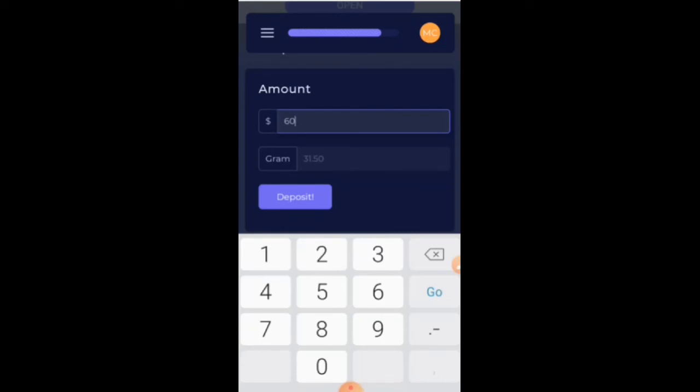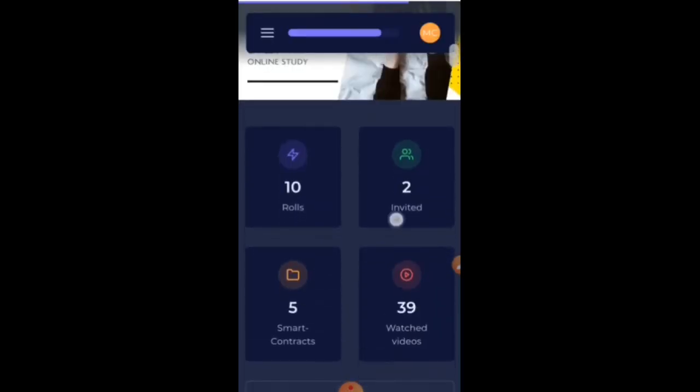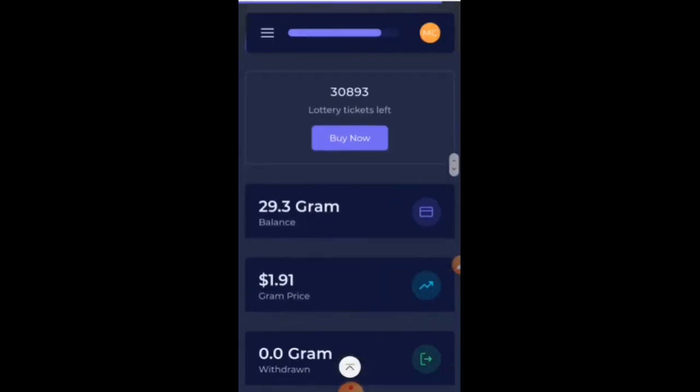Okay, some people will ask why it is not showing the dollar in the dashboard. That is for some scamming purposes, some scammers will be there. They could not think that we have to earn everything. That's the purpose. It is not showing the gram price, the one full amount, that is $60 which I earned.